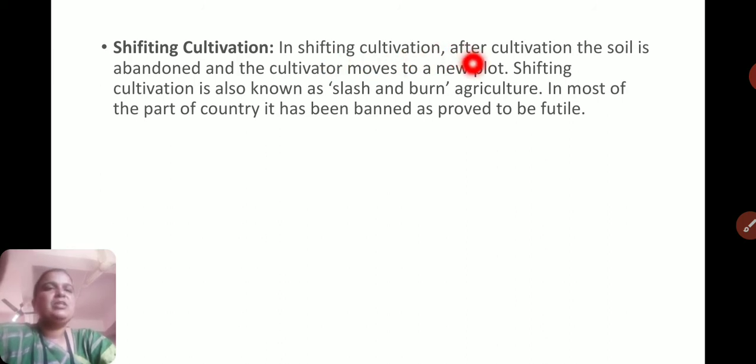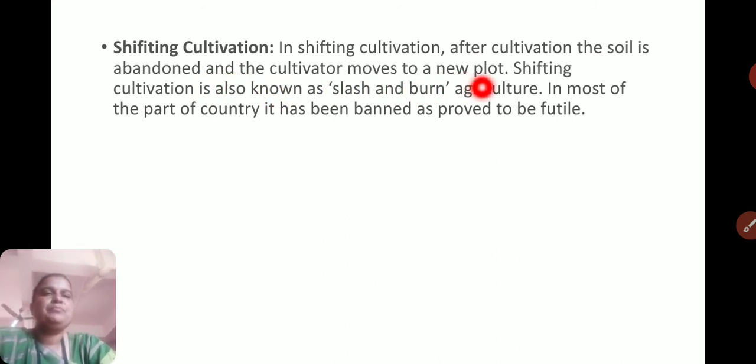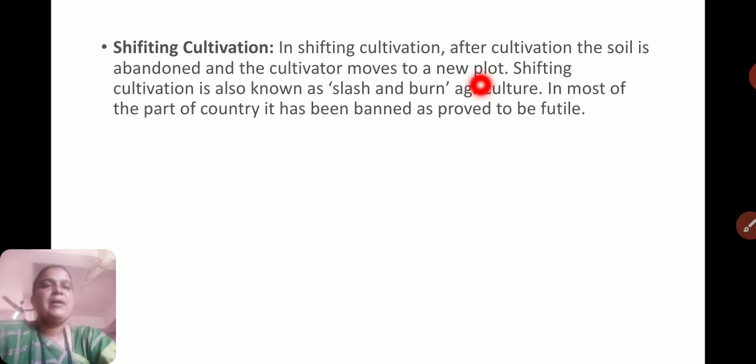In shifting cultivation, after cultivation, the soil is abandoned, kept as it is, and the cultivators move to a new plot. They abandon the plot because they think it will regain its fertility, so they keep that plot of land as it is and move to a new plot for cultivation.